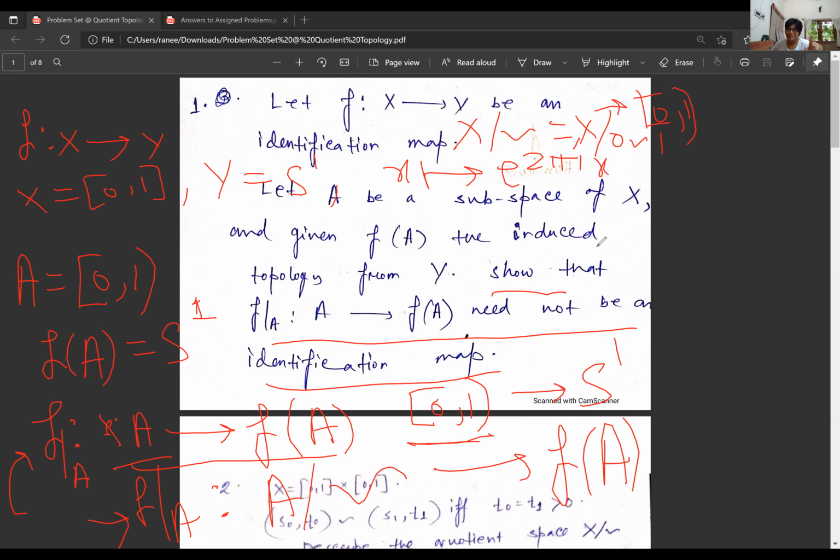Did you see that we are gluing 0 and 1 in the quotient space? Set theoretically, this is [0,1), right? Because 1 is not there, they are glued.